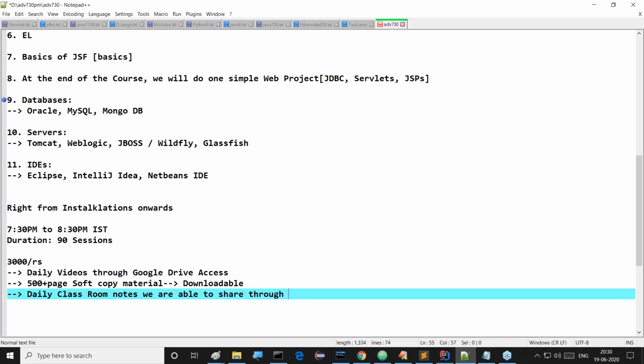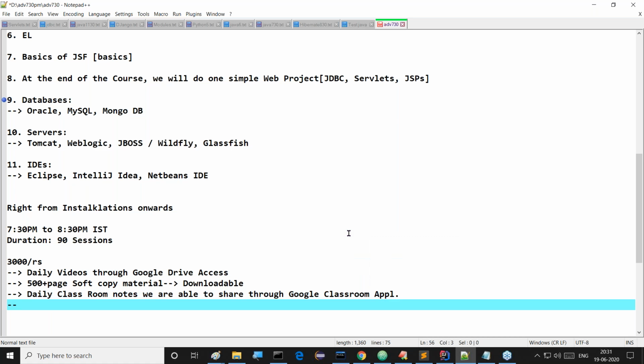And through the Google Classroom application we will share the daily classroom notes, as well as diagrams and daily applications. Whatever classroom applications I prepare, every application I will share there.